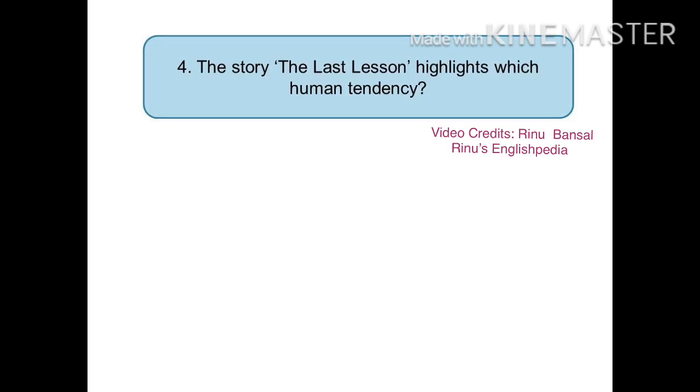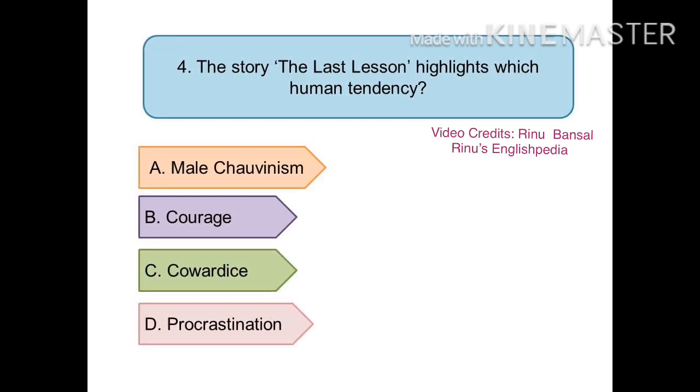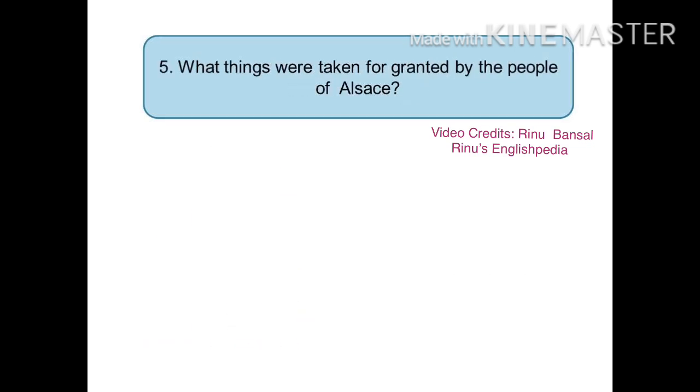The fourth question is, the story The Last Lesson highlights which human tendency? And the options are A. Male chauvinism, B. Courage, C. Cowardice and D. Procrastination. And the right answer is D. Procrastination.